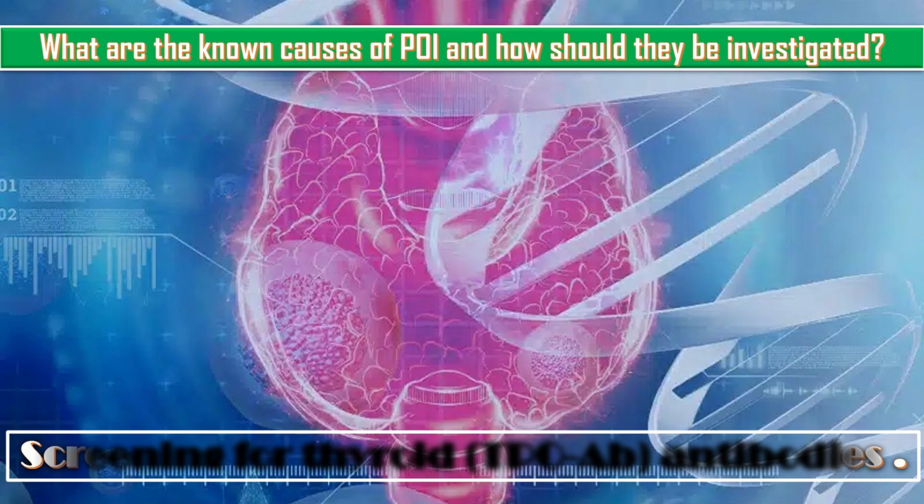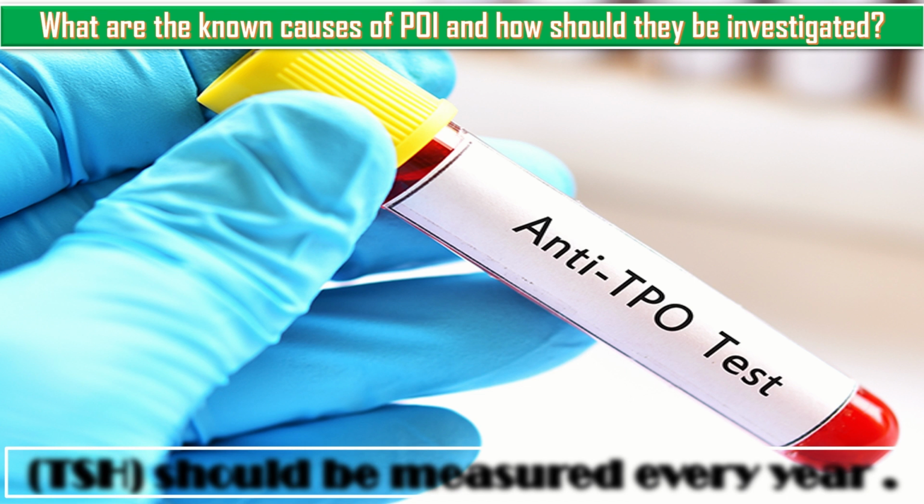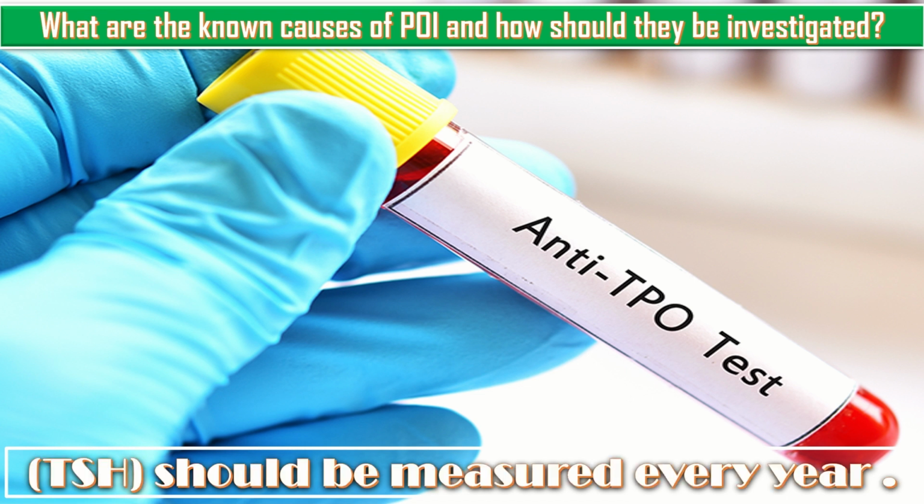Screening for thyroid peroxidase antibodies should be performed in the woman with POI of unknown cause or if an immune disorder is suspected. In patients with positive thyroid peroxidase antibodies, thyroid stimulating hormone should be measured every year.